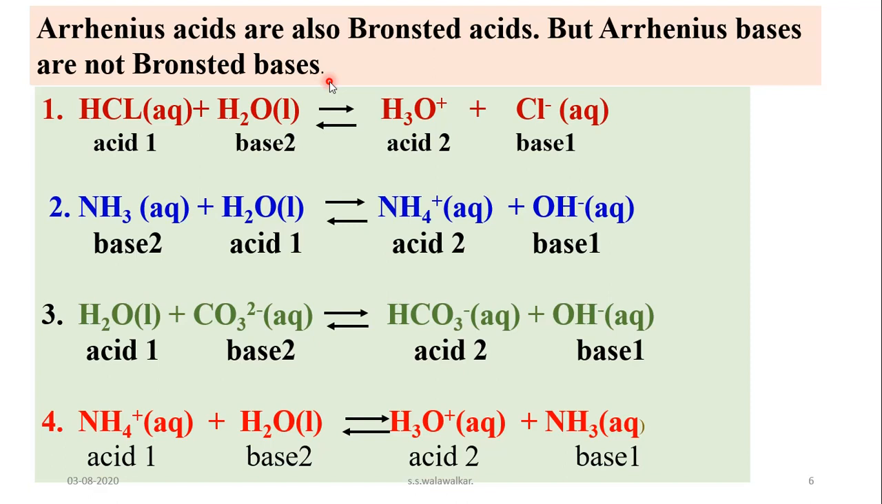Then the next point is water. Now see these two reactions. In this reaction, when water is treated with HCl, it acts as a base. But the same water, when treated with ammonia, acts as an acid. So water can act as an acid as well as a base. So water shows acidic nature as well as basic nature, and this dual nature of water is also known as the amphoteric nature of water.